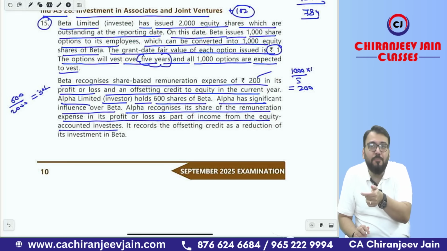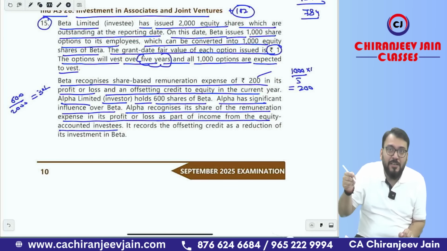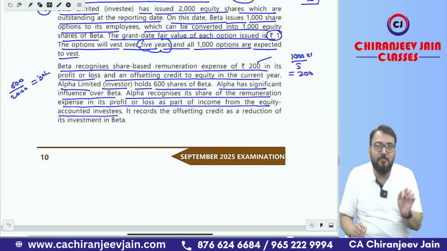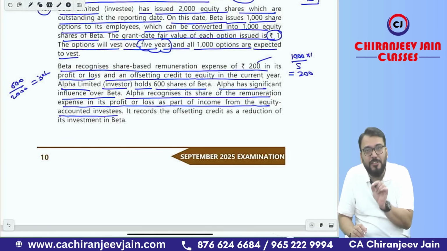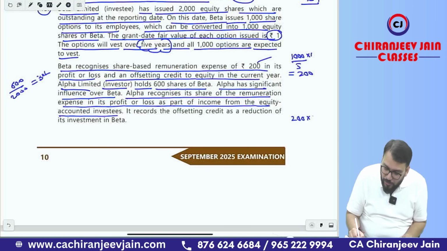So the share of profit is always recorded in the books of the investor as per Ind AS 28. So that share of expense will be recorded. We can write down share of EB expense to investment account. So in the books of Alpha Limited we will pass one journal entry, share of EB expense to investment account, and investment will decrease by what amount? 200 into 30%, that is 60 rupees.